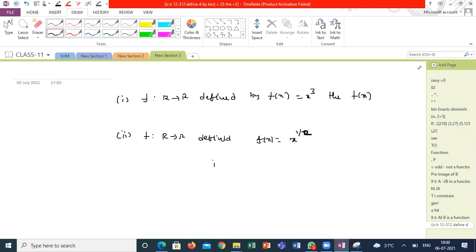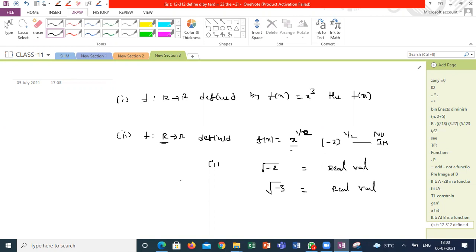Two ways I can say. All the real numbers can't fit into x power 1/2. Negative values don't have any image, correct? -2 doesn't have any real value, correct? Root of -3 doesn't have any real value, because set B is also real numbers. Root of negative, this is (-2) whole power 1/2, doesn't have any output, doesn't have any image, correct? No image. This is the way it fails as a function.